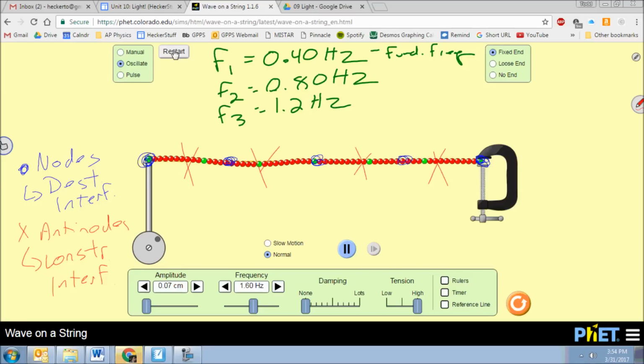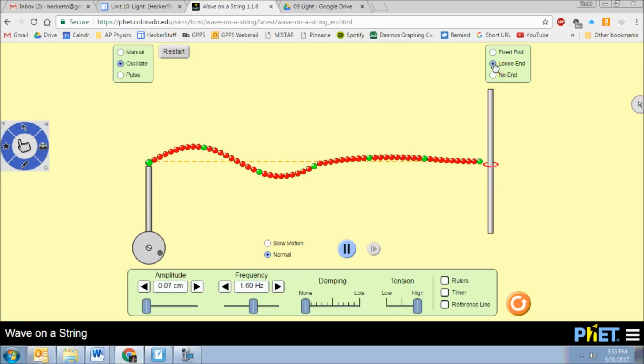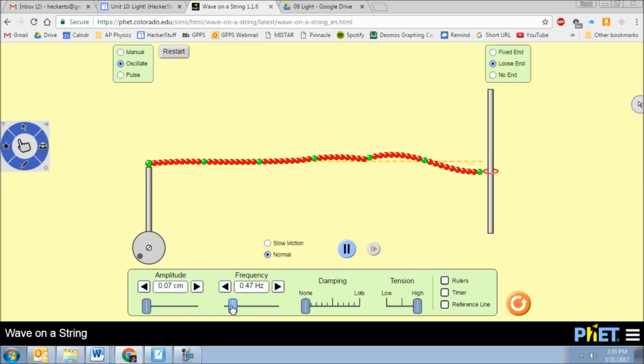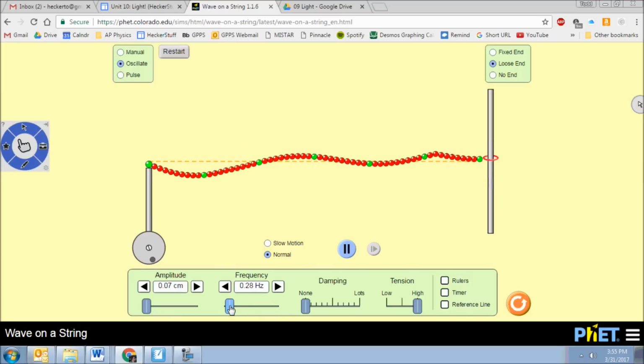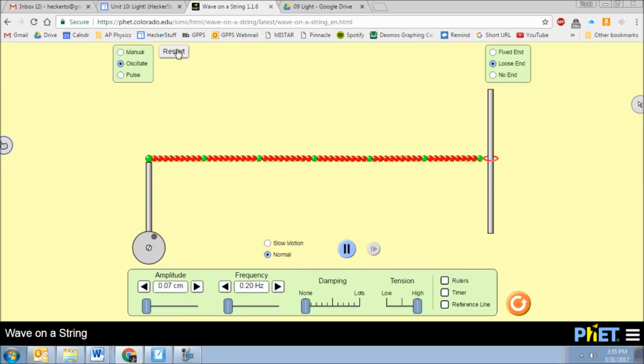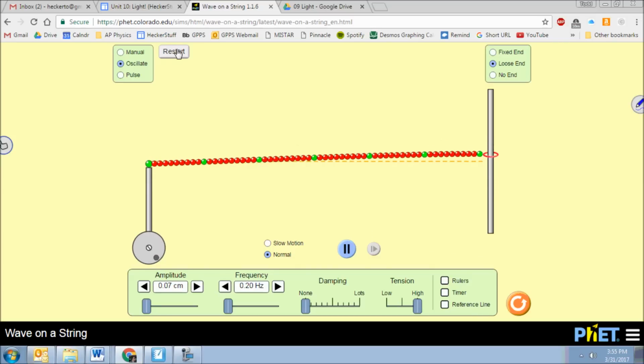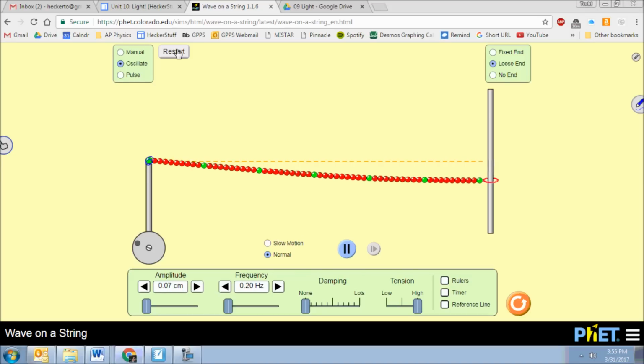All right, now you can also have standing waves where the ends are not fixed. Okay, there we go. And let's decrease our frequency. This time I need it to be 0.2 because I've kind of changed my medium. All right, and restart it. So now we've got a standing wave, but the idea is now because it's open at this end, at this end we've got a node, right?